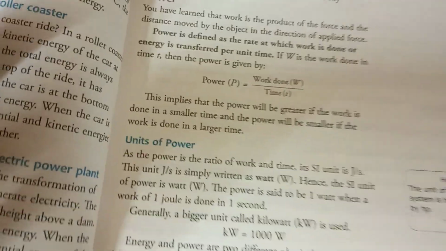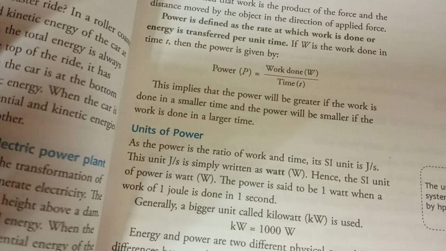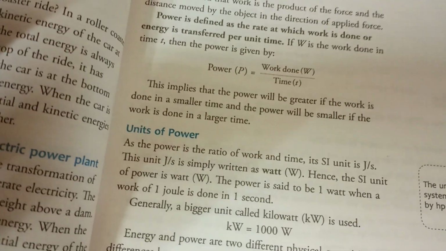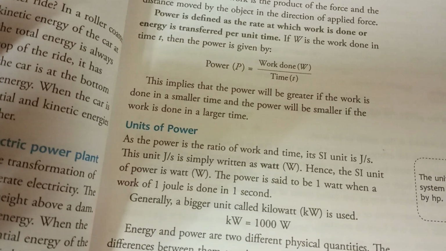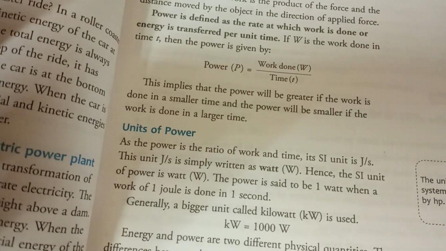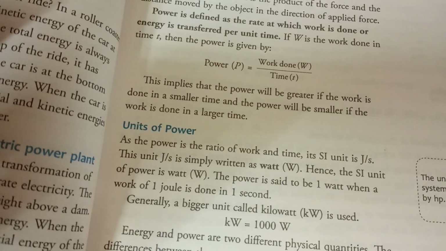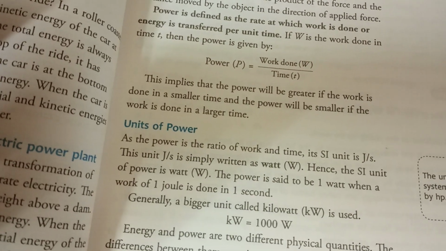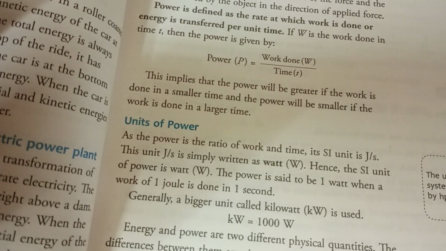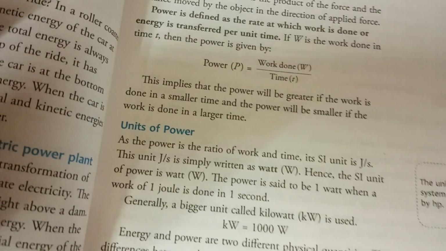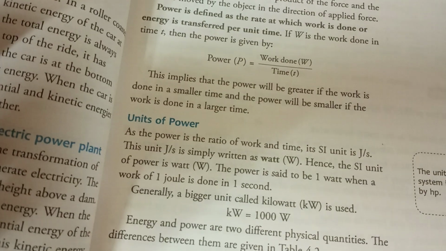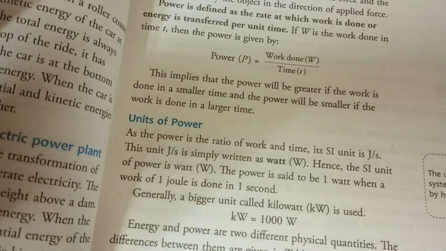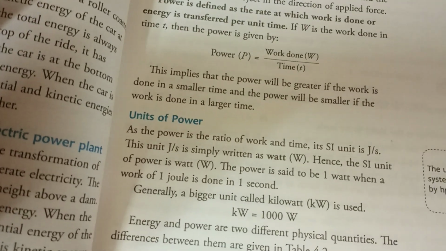Now the last part of this chapter is what is power. You have learned that work is the product of the force and the distance moved by the object in the direction of the applied force. So power is defined as the rate at which work is done or energy is transferred per unit time. So what is power? You can say it is the rate at which work is done, or energy is transferred per unit time.